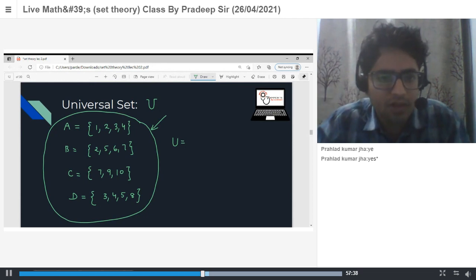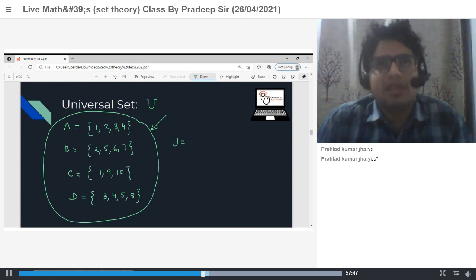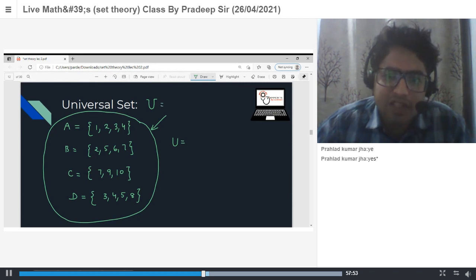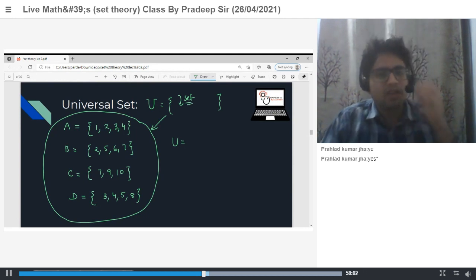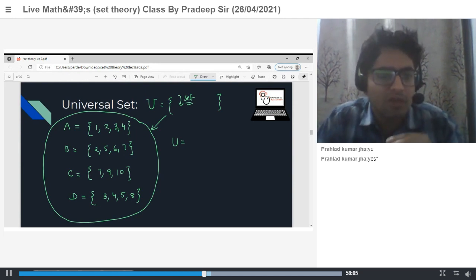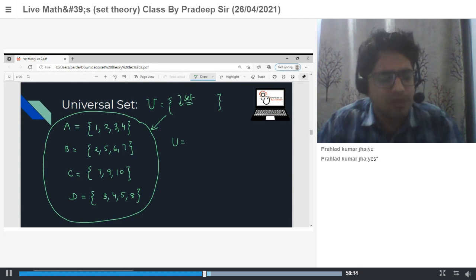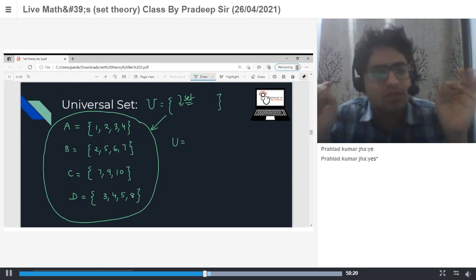If you say the universal set is a collection of all these sets, then the elements of the universal set are sets themselves. The simple definition is that the universal set is a superset of all the sets.